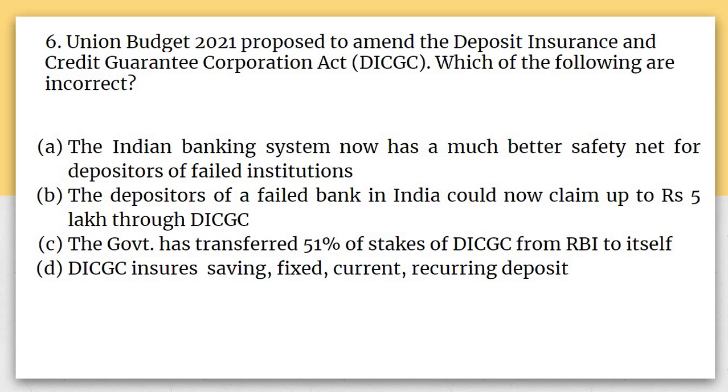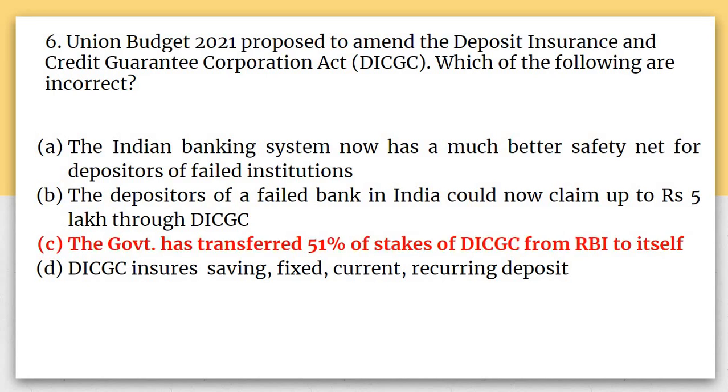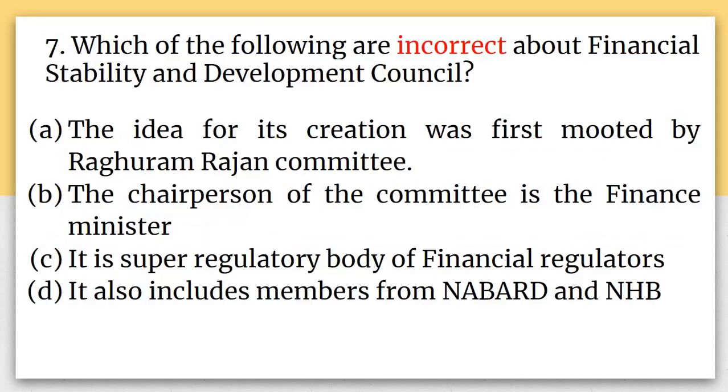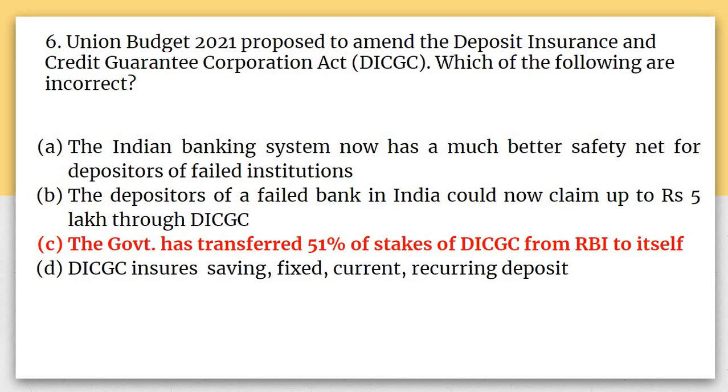So the incorrect one here will be option C, that is, the government has not transferred the stakes of DICGC from RBI to itself. Rather, it is a totally owned RBI subsidiary. This is important. It is 100% owned by RBI. Now, these are also important points. After this amendment, the depositor in a failed bank will get at least 5 lakh rupees from DICGC. Previously, he was getting just 1 lakh rupee.